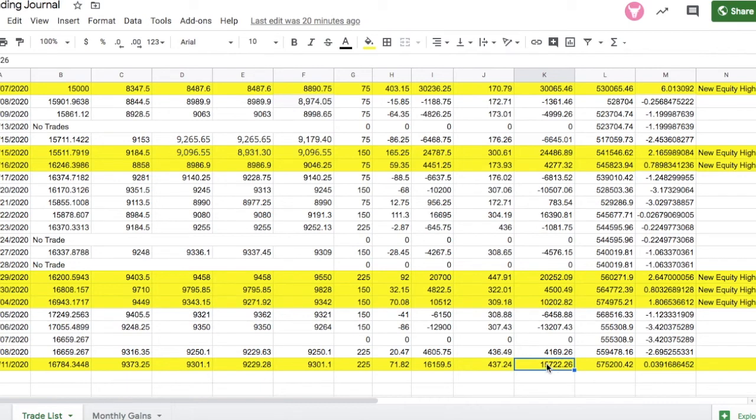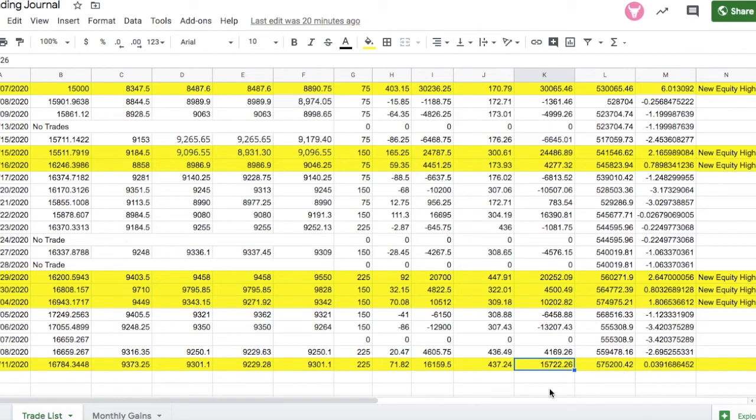So if we add this to our capital at the end of Friday, we get to around 5,75,200, which is a new equity high for us. The previous equity high was on the 4th of May, which you can see was 5,74,975. Just 300 rupees extra gain, but a new high is a new high.